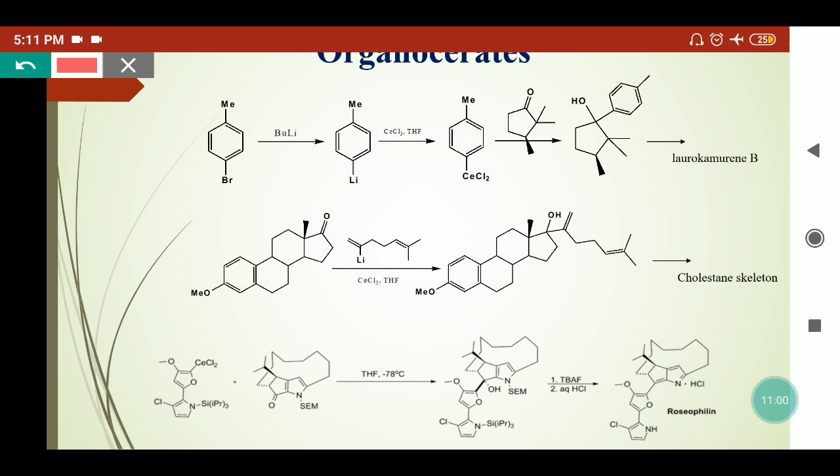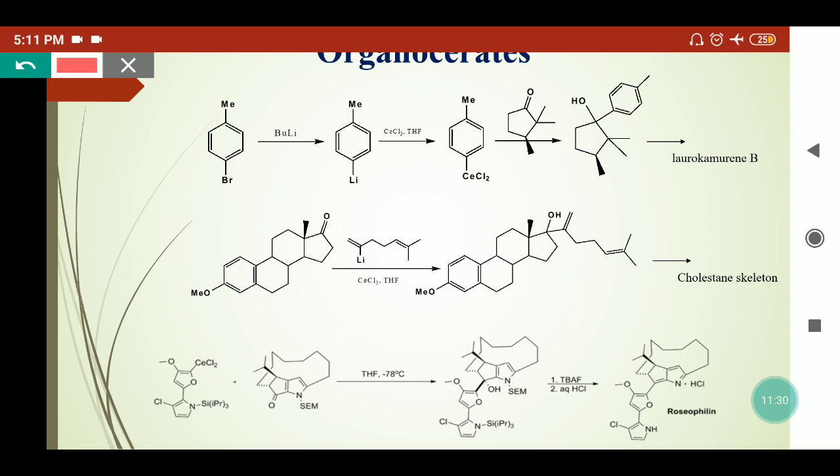Now coming to the other example. In organic synthesis, generating a quaternary center is a very important transformation, specifically when one stereogenic center is already present in the molecule. So here this carbonyl group is present and one stereogenic center is present. Now if we want to convert this carbonyl group into the quaternary center, then we can use the organocerate.